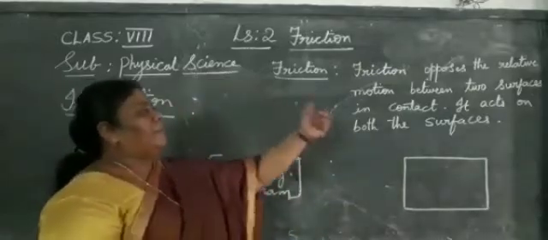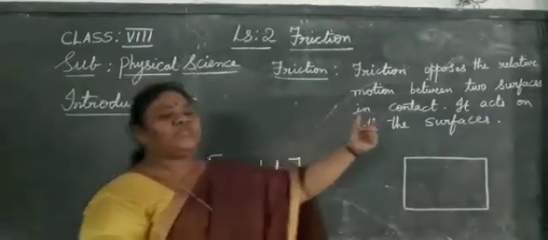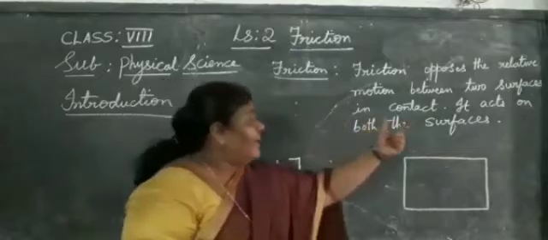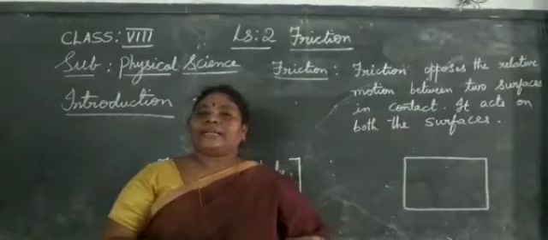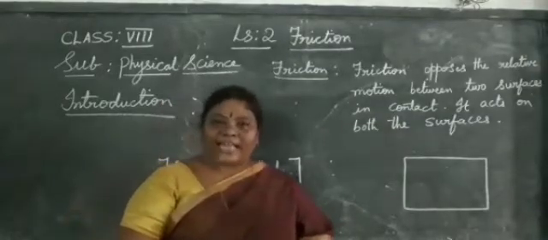So, friction opposes the relative motion between two surfaces in contact. It acts on both the surfaces. Both the interacting surfaces, the friction acts.